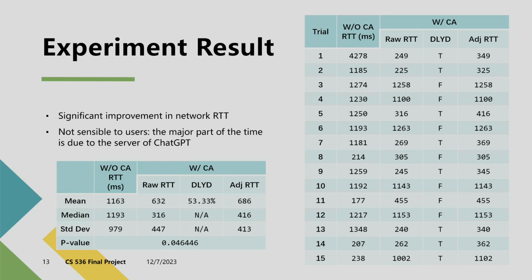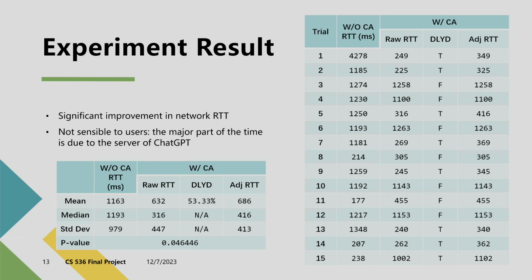From the data we collected, we can see that the average RTT of the message with congestion avoidance is almost cut in half. We also perform hypothesis testing to see if the difference is significant. The p-value is 0.046, which is less than 0.05. We can conclude that the difference is significant. Our method really reduced the network latency based on our statistical analysis.